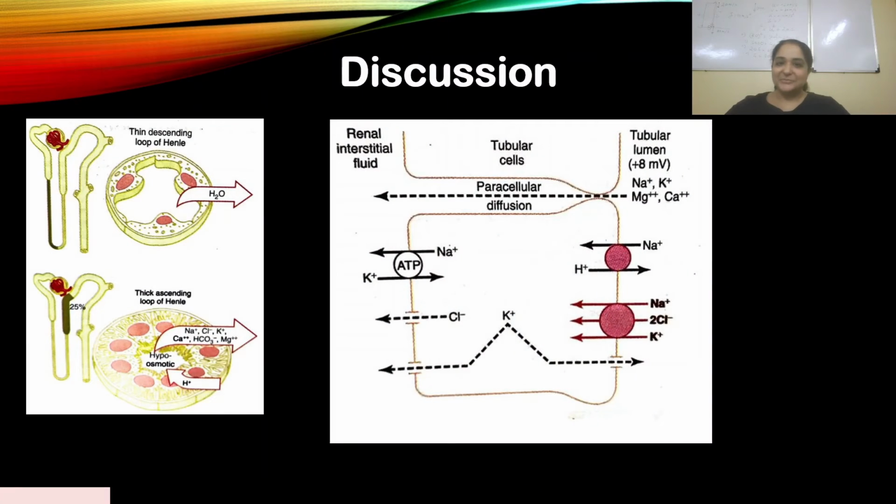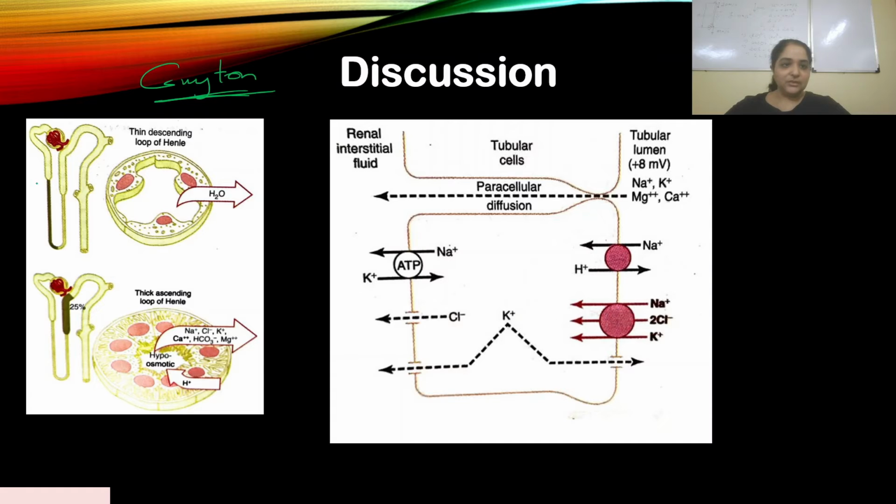Yes, sorry, I forgot about this diagram. This is again taken from Guyton. Guyton's Textbook of Medical Physiology is a very good book to study human physiology, so most of my references are from there. Another reference which I usually read is Ganong, another textbook on human physiology. These diagrams are taken from Guyton.